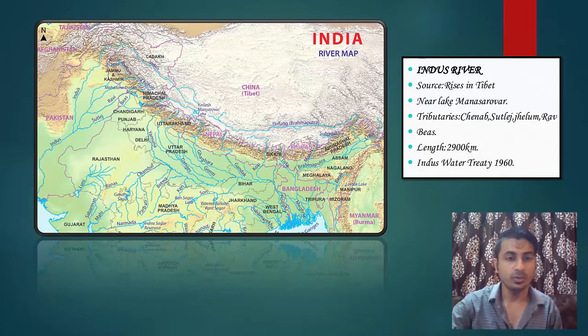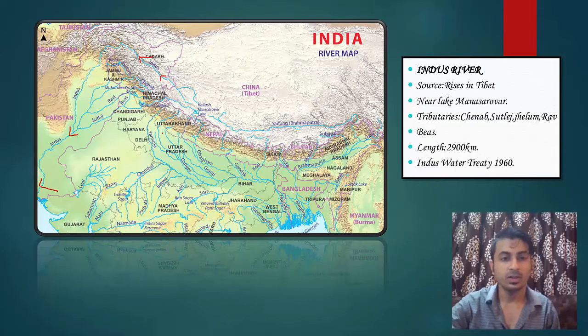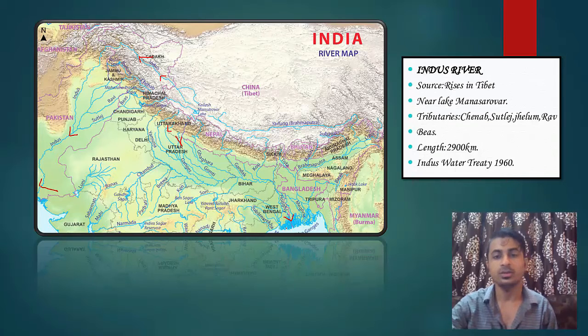Now this map is for you. So I told you about Indus. Right now it is a perennial river, Himalayan river. So this is Indus. I am marking with an arrow, and it flows through India, then goes into Pakistan, and then drains into Arabian Sea. Then Ganga rises from Uttarakhand through Gangotri Glacier. This is the Ganga. Okay, and it drains into Bay of Bengal. This is the delta. And similarly, this is Brahmaputra. These are three main Himalayan rivers, and these are very major rivers.